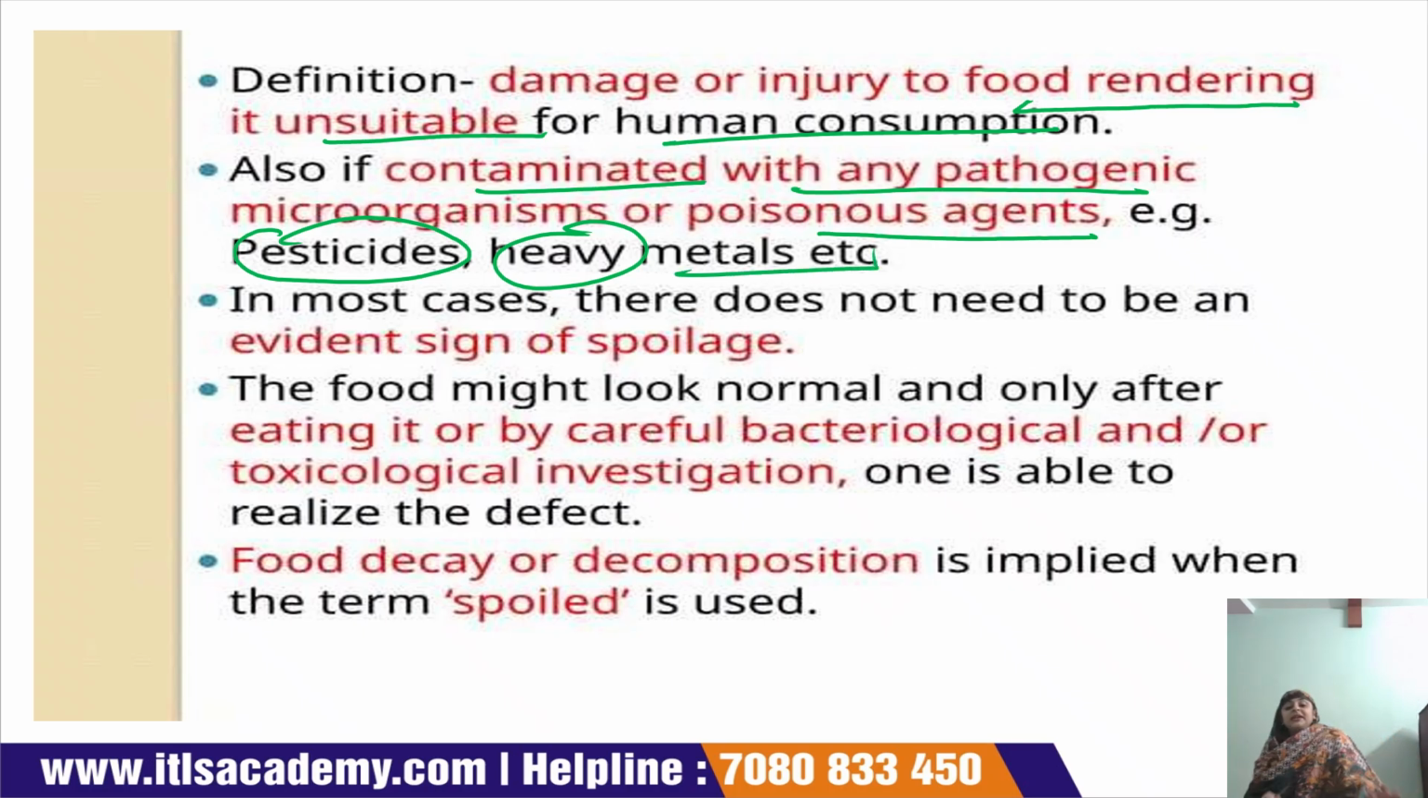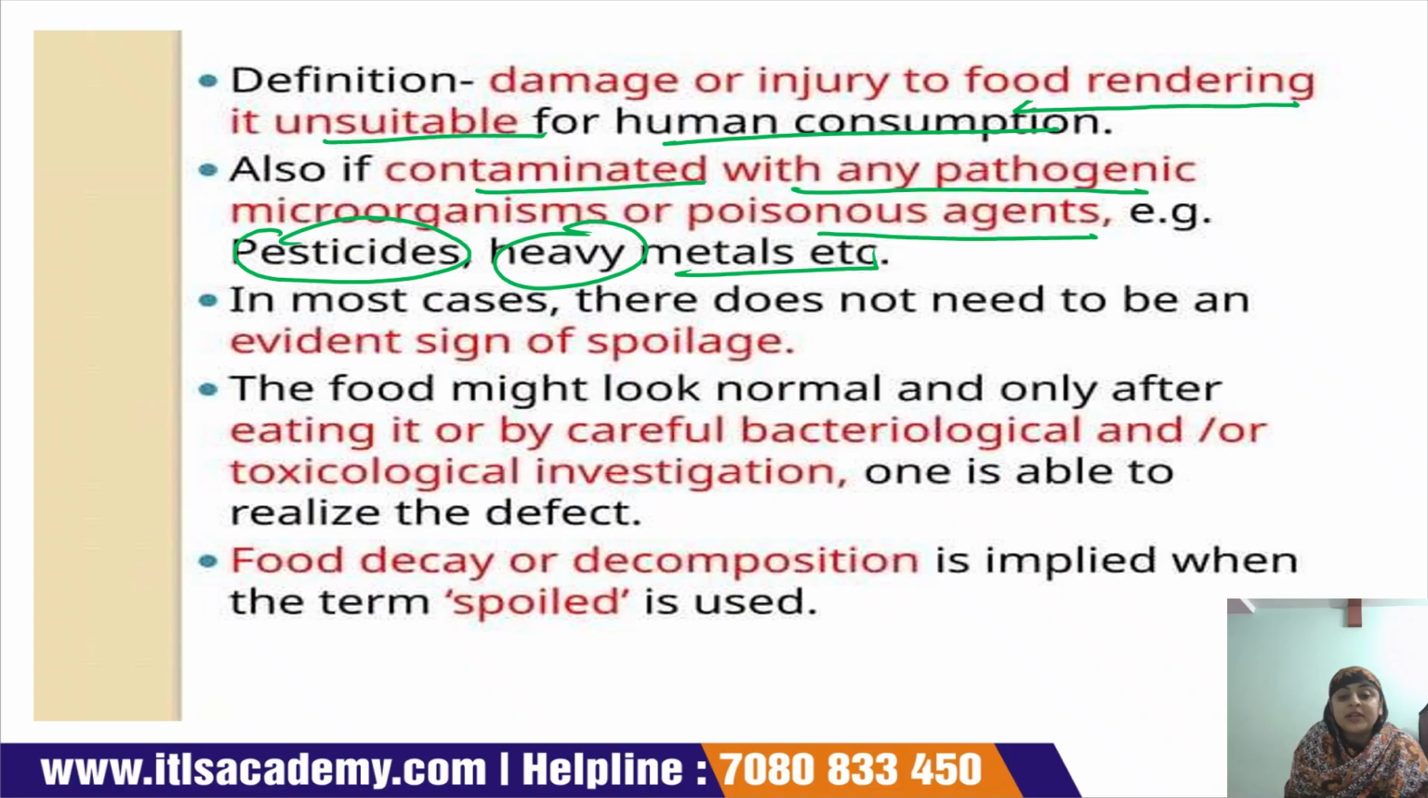Now there are some other definitions of food spoilage. The first one is, if the food is damaged or injured, then it is not suitable for human consumption. In that case, the food is also considered spoiled food. Then the second thing is if the food is contaminated either by a pathogenic microorganism or by a poisoning agent like pesticide or heavy metal.